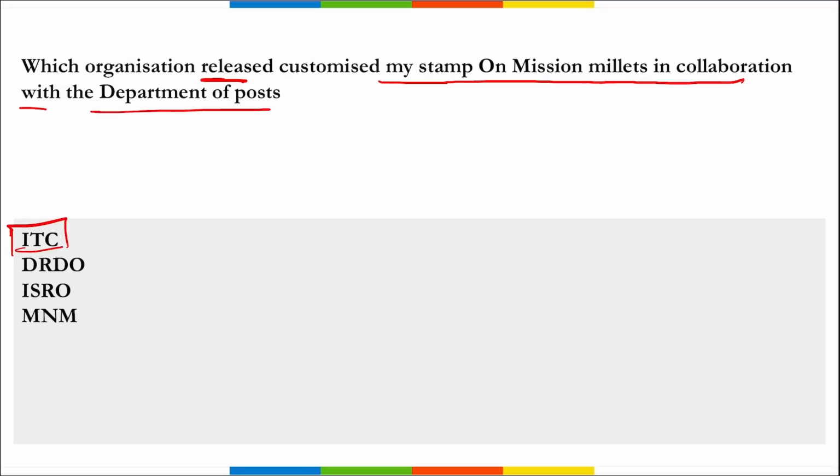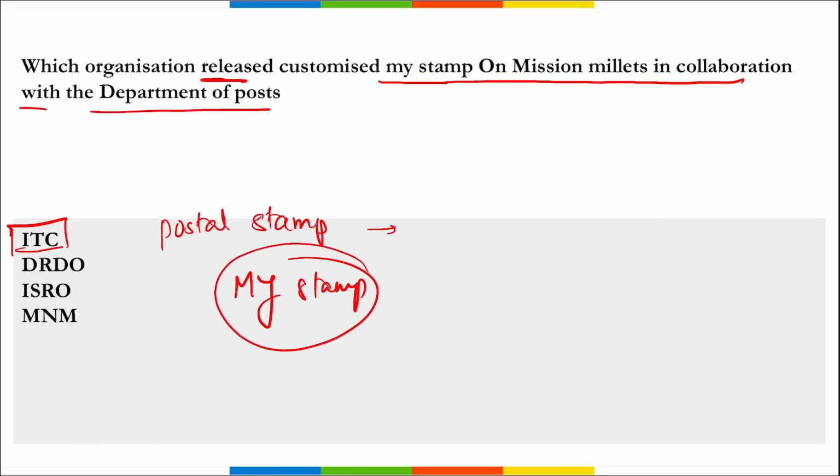It is a leading Indian multi-business enterprise based in Kolkata, West Bengal. And they have released a special postal stamp, a customized My Stamp on Mission Millets in collaboration with the Department of Post.